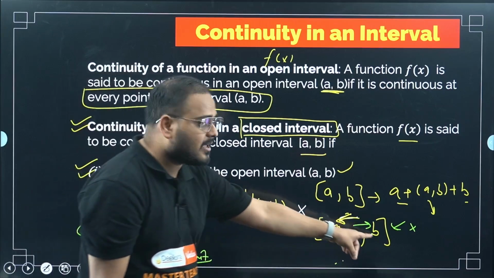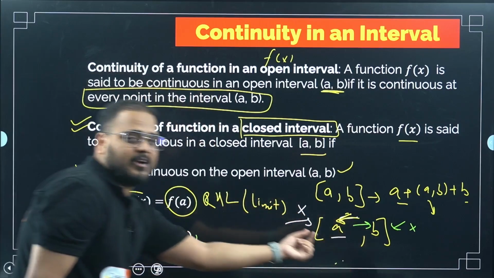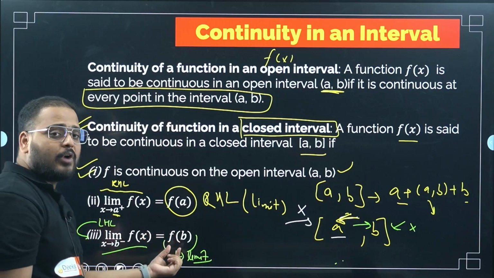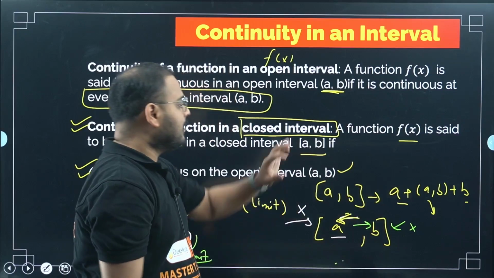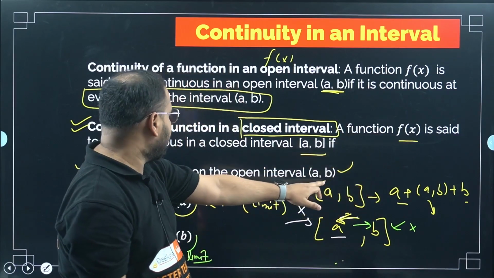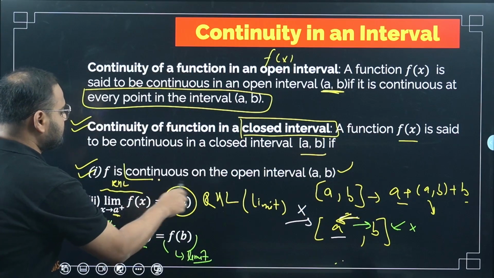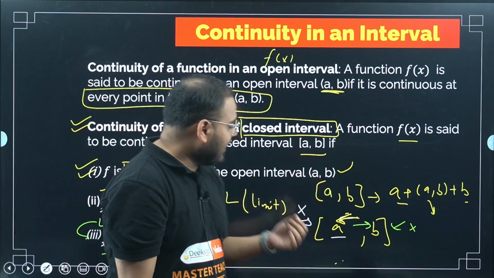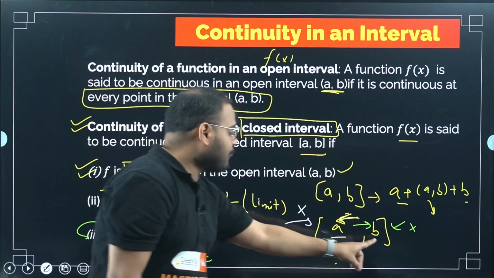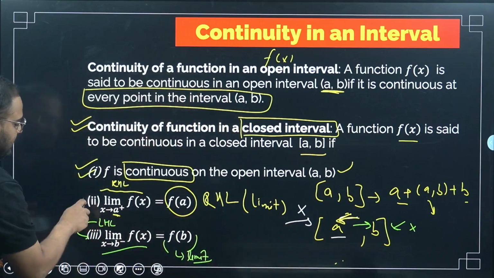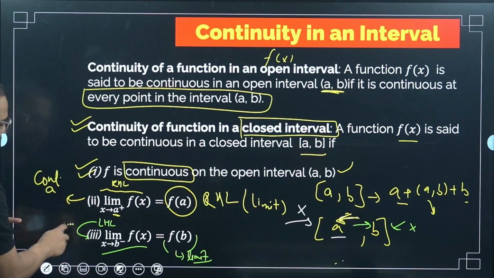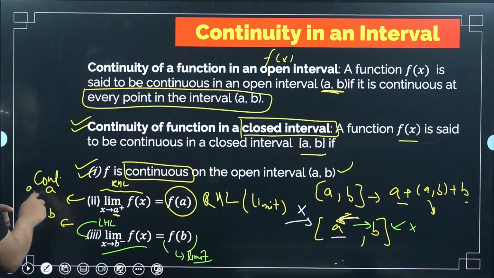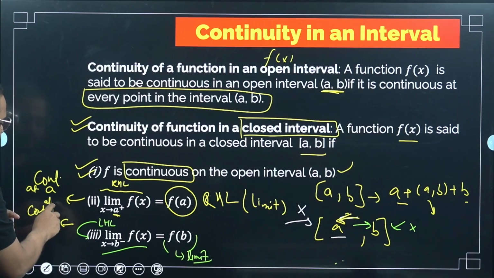And what about B? The left hand limit should be existing and should be equal to f of B. So basically it means the function f(x) has to be continuous at B. So summarizing it, f of x should be continuous in the interval A to B, and also continuous at point A and at point B. That's what the statement means: continuous at A and continuous at B. Please understand this.